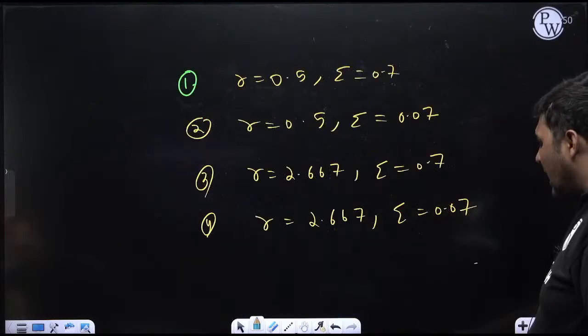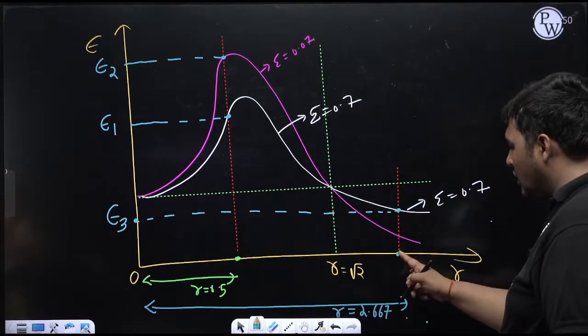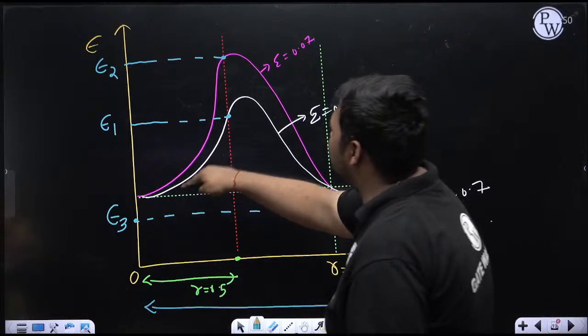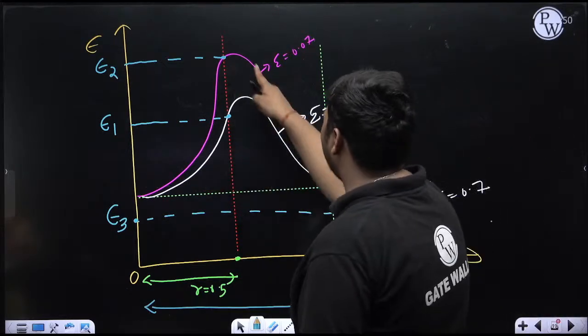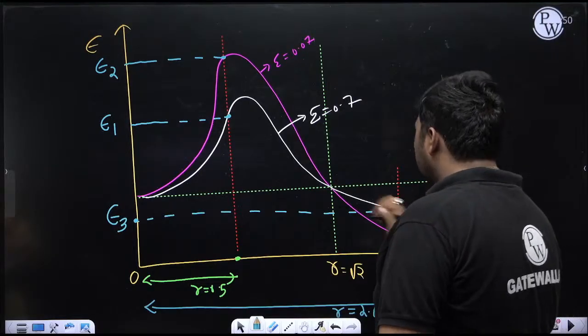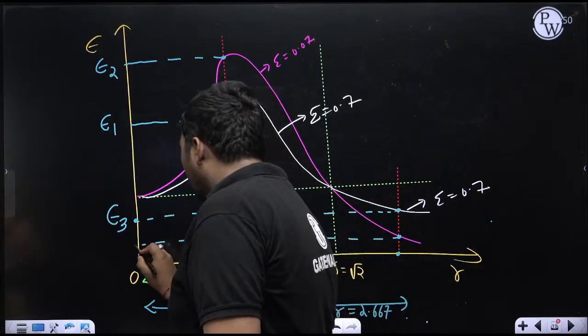Now for case 4, again R equal to 2.667, draw a vertical line corresponding to this point. Now zeta equal to 0.07. So this is the graph for zeta equal to 0.07. This line is intersecting the graph of zeta equal to 0.07 at this location. So this is the value of epsilon 4.